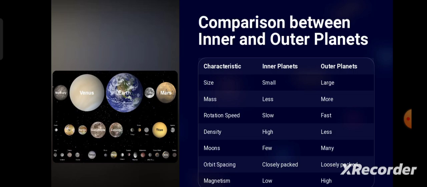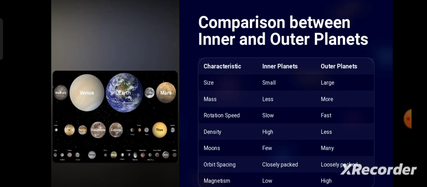In comparison with size, the inner planets are small and outer planets are large. The mass of the inner planets is less as compared to outer planets. Rotational speed, we can see here, the inner planets have slow rotational speed while the outer planets have fast. The density for inner planets is high, but outer planets is less, because inner planets are composed of rocky material and highly dense, but in case of outer planets, these are mainly gas giants.